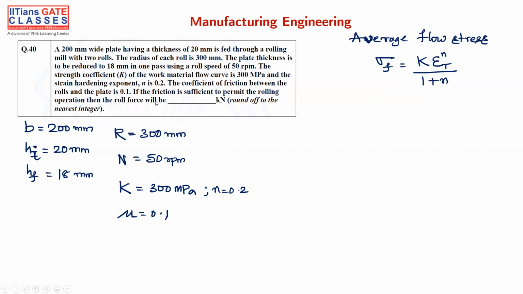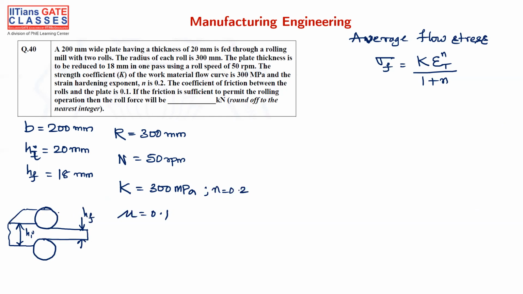Then what is the rolling force he is trying to ask, right? Force is nothing but stress into area. So these are the two rolls we have, and this is the initial thickness, HI, and this is what we are getting out, HF.